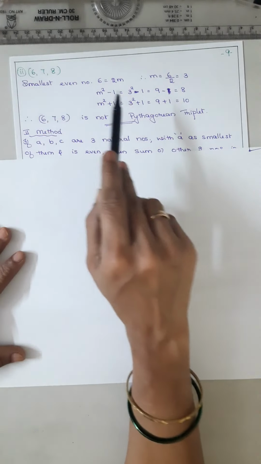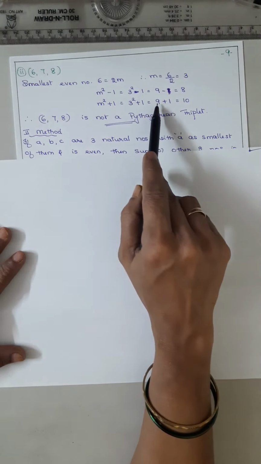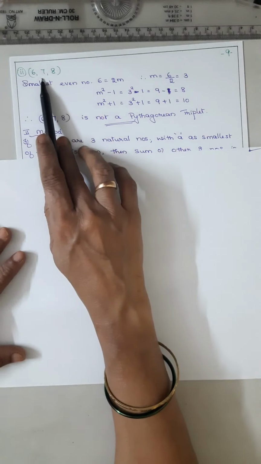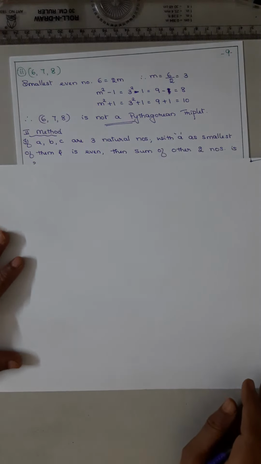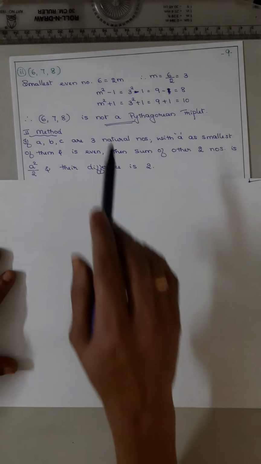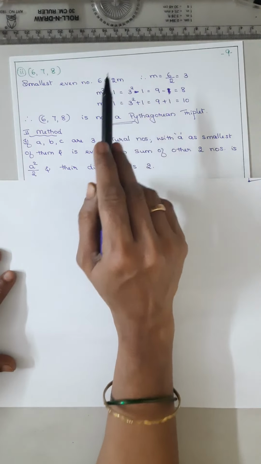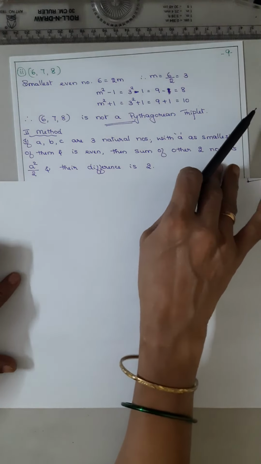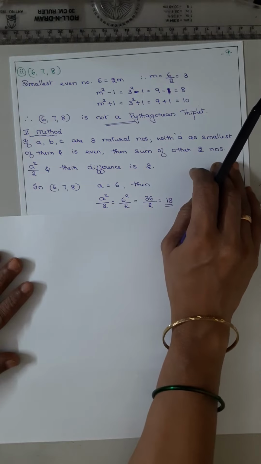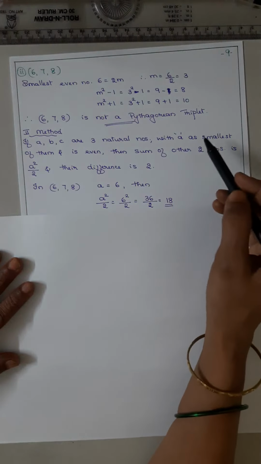Now look at m squared plus 1. m squared is 3 squared plus 1, 3 squared is 9, plus 1 is 10. Here it is 10, but the number given is not 10. This means 6, 7, 8 is not a Pythagorean triplet. So the three numbers whatever they have given should represent 2m, m squared minus 1, m squared plus 1.